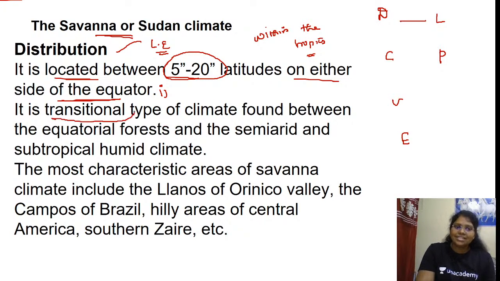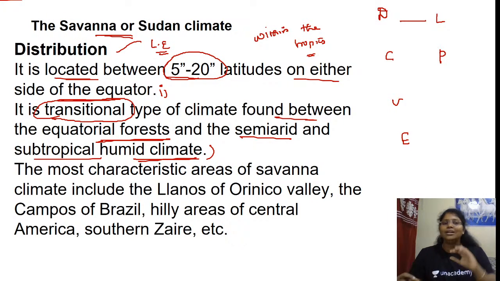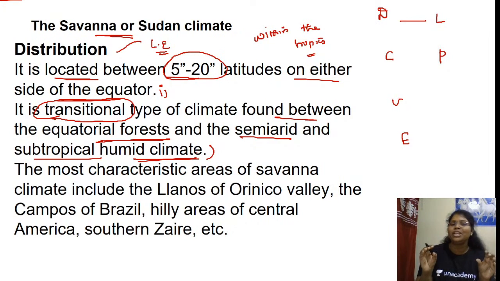Second, it is a transitional type of climate found between the equatorial forest and the semi-arid and subtropical humid climate. It is sandwiched between the hot wet equatorial climate, the equatorial forest, and the desert. So it is spaced in between both. This is the second point you have to remember.